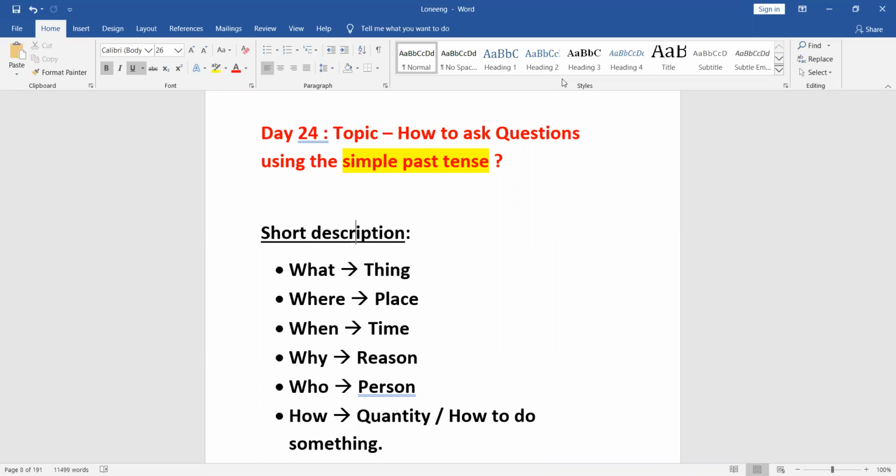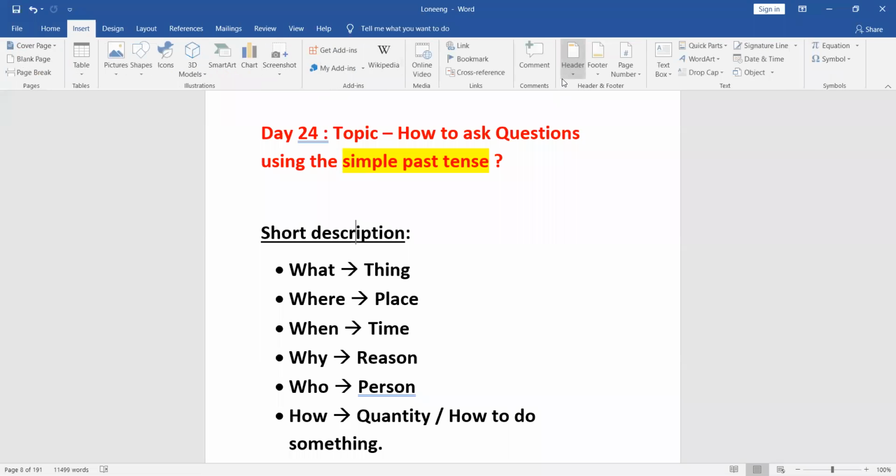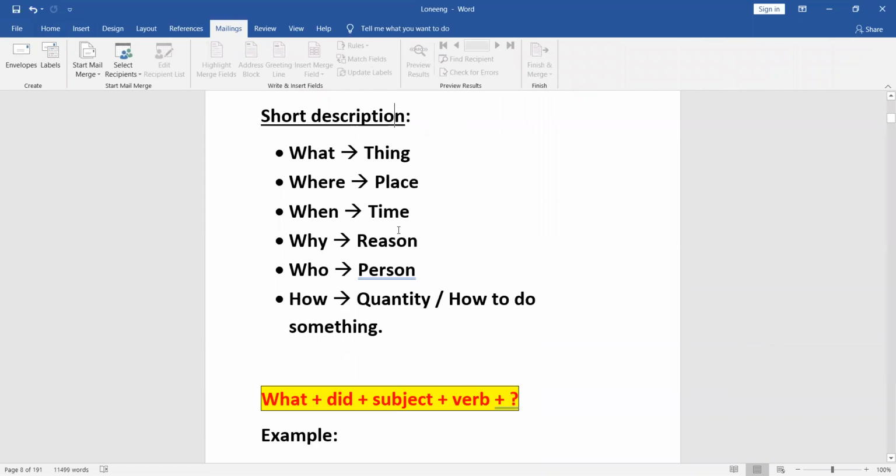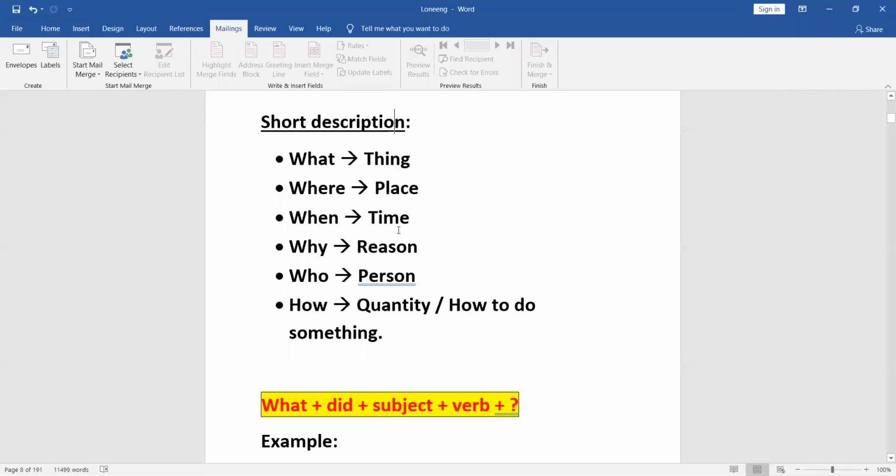And the topic for today is how to ask questions using the past simple tense. Now, the simple past tense is nothing but just simple past, and we have already learned about it. Nevertheless, we're going to use that and find out how we can ask questions using that particular tense. Okay, we've already learned this, the short description. Nevertheless, for our recap, we're going to go ahead with a description here.